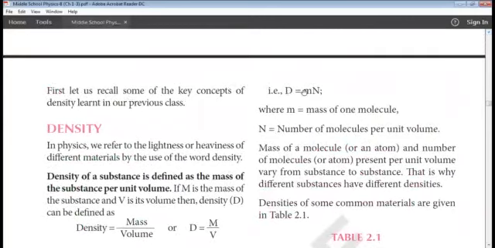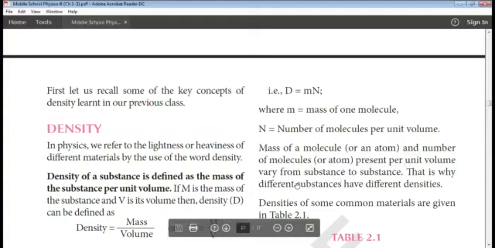Here D is equal to M into N. This M is the mass of one molecule and N is the number of molecules per unit volume. So if you multiply these two, you get the density of the substance in that particular volume. Mass of a molecule and number of molecules present per unit volume vary from substance to substance.